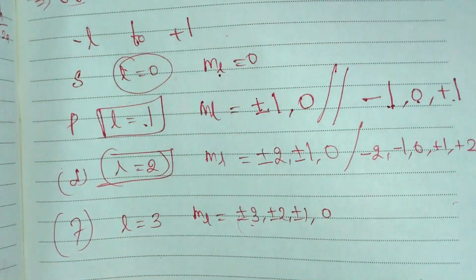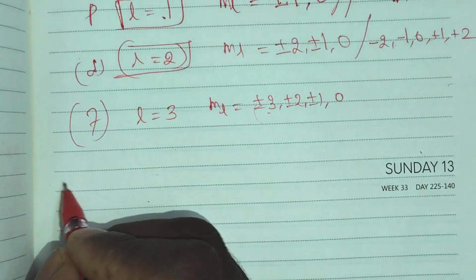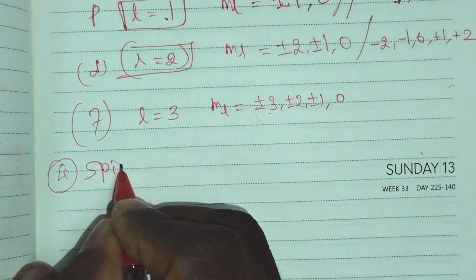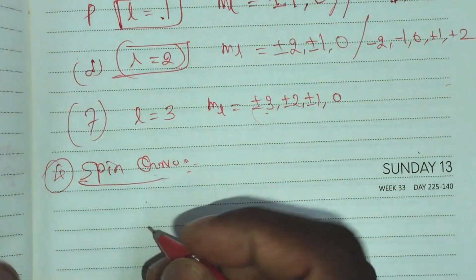Okay, so next, the spin quantum number. Actually, the spin quantum number is the fourth quantum number. The spin quantum number was explained by Goudsmit and Uhlenbeck.